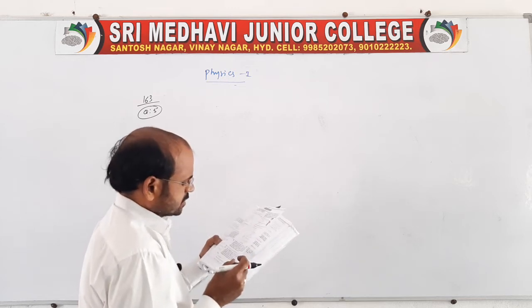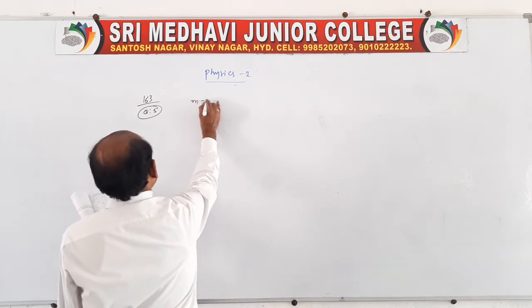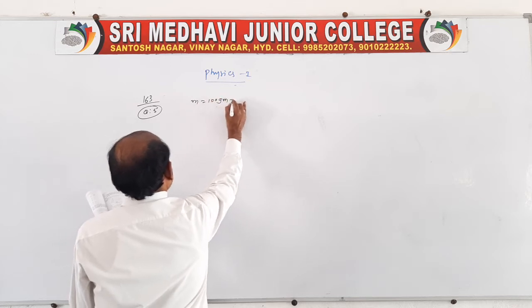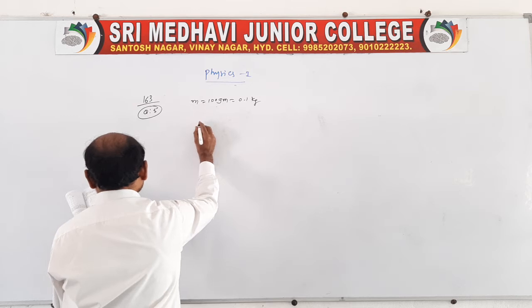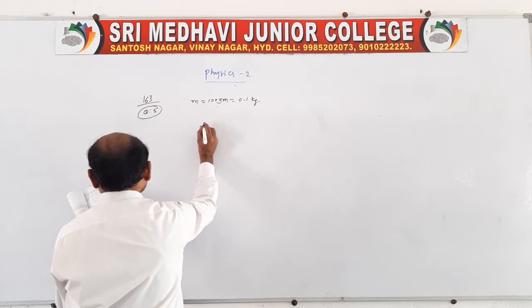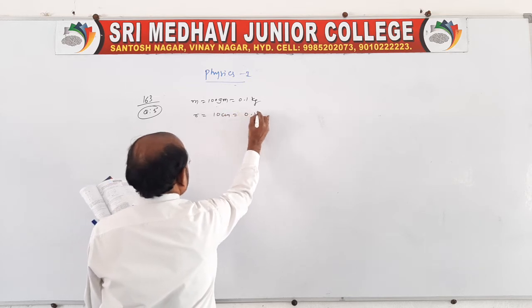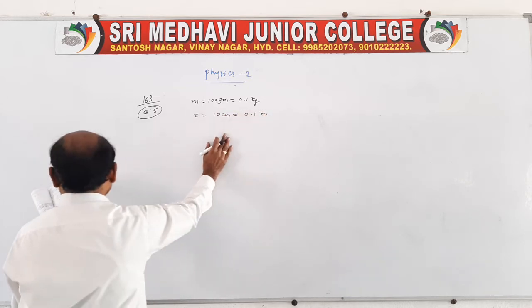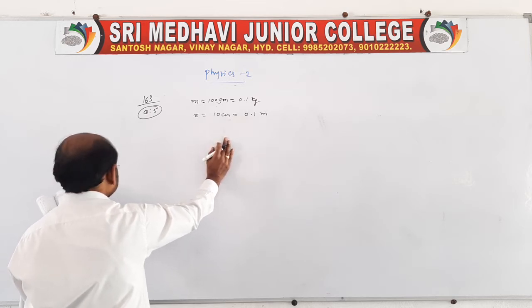Three particles, each of mass 100 gram. The mass of the particles is given as 100 grams; you convert it into kg. Placed at the vertices of an equilateral triangle of side length. That length is given as 10 centimeter, which is 0.1 meter. Find the moment of inertia of the system about an axis passing through the centroid of the triangle and perpendicular to its plane.